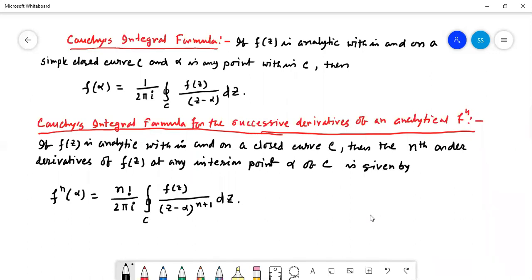If we take n equal to 1, then we get the first order derivative: f dash alpha equal to 1 by 2 pi i contour integration C f(z) by (z minus alpha) whole square dz. For 2 it will be (z minus alpha) whole to the power 3. Is it clear? So these two are the formulas. On the basis of these two formulas we have to solve the problems. Can we take some example?